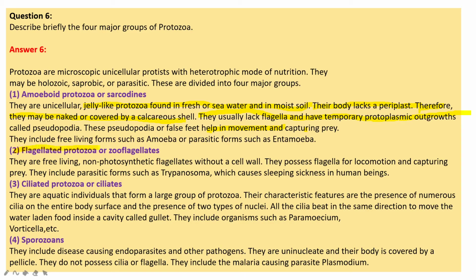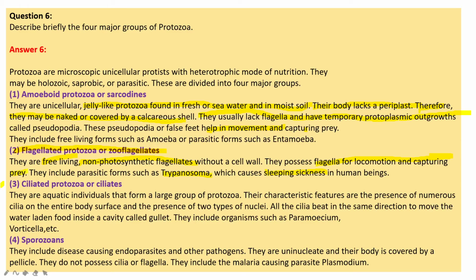Next one is flagellated protozoa or zooflagellates. They are free living, non photosynthetic flagellates without a cell wall. They possess flagella for locomotion and capturing prey. They include parasitic forms such as trypanosoma, which causes sleeping sickness in human beings.